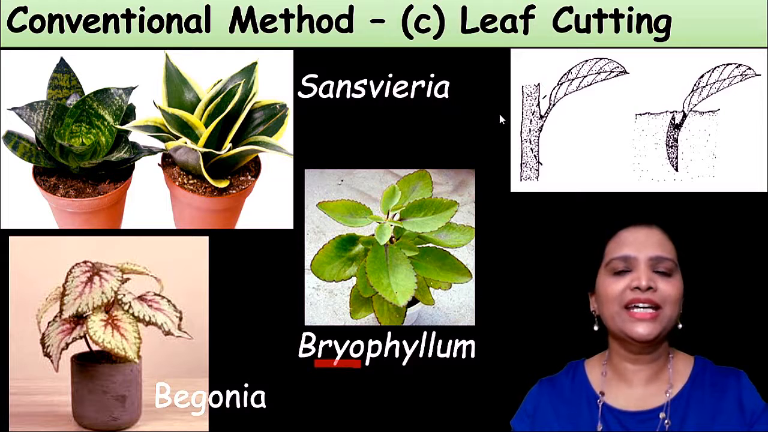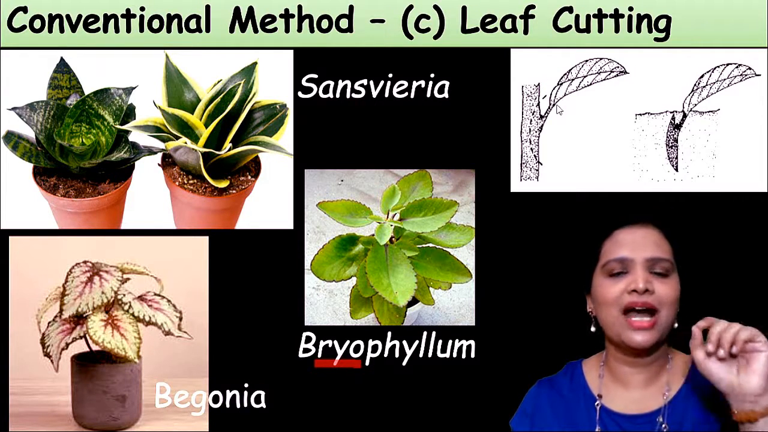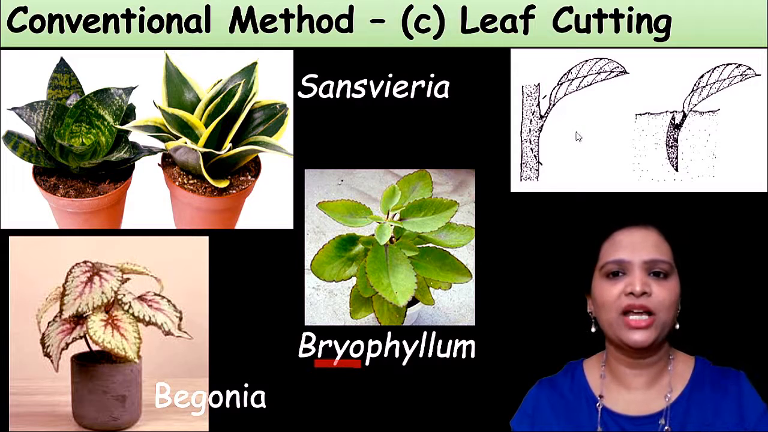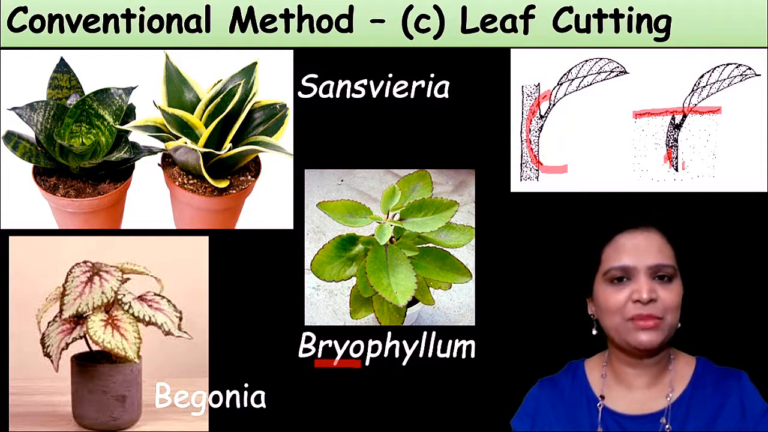The important thing is, when you want to make a leaf cutting, you can't just pluck out a leaf and keep it. You have to cut the leaf along with a part of its stem. Along with a little part of the stem, cut it and place it in the soil, then it will grow from this leaf. So these are the conventional methods: stem cutting, leaf cutting and root cutting.